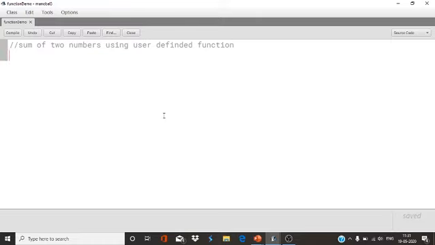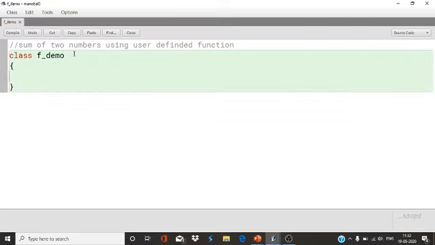First, import. Simply, class start. Whenever it is required, I will take that class, function demo. Whatever name you want, you can give. Function demo. Public static void main, String.